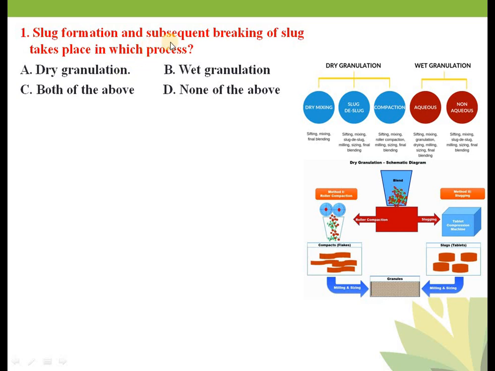Suppose that you want to prepare a tablet and you have all the ingredients like API, diluents and all the ingredients for the tablet, and you have a mixture of that powder, that final blend. Your blend is nothing but your powder. So if you try to put your powder in a hopper of a tableting machine, that powder will not flow properly to the die cavity for compression, because powder itself is a little bit cohesive, so it does not have proper flow. So that's why here you need a granulation.